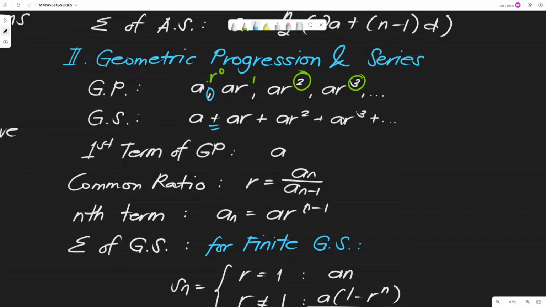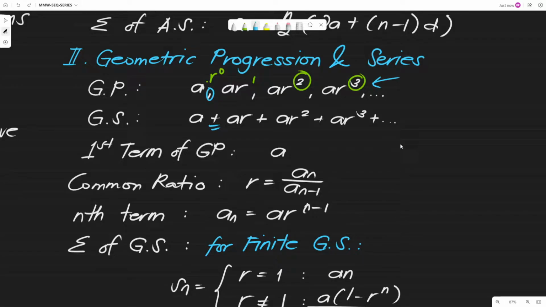Then we have the nth term. If we're asked to find the nth term of the given progression, we have A sub n equals AR raised to n minus 1. These are our terms, the nth term. Then we have the sum of the geometric series.